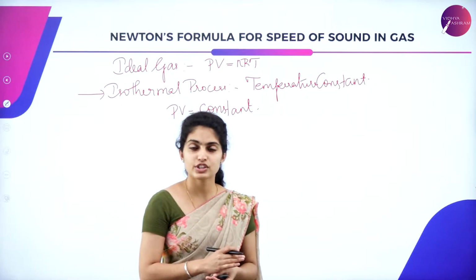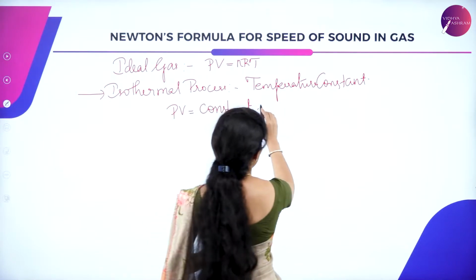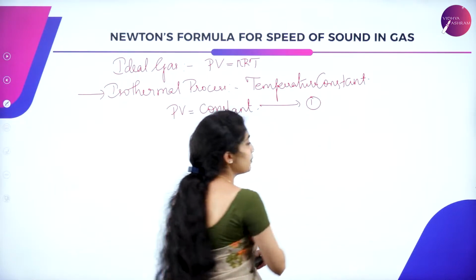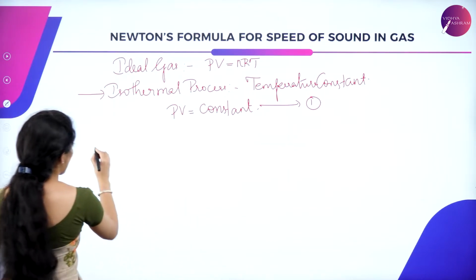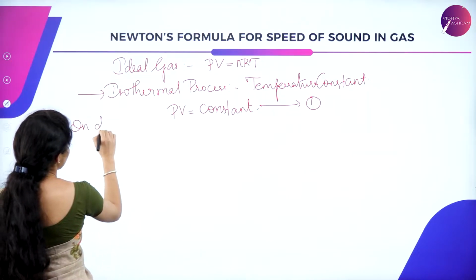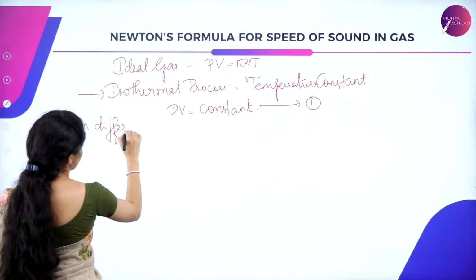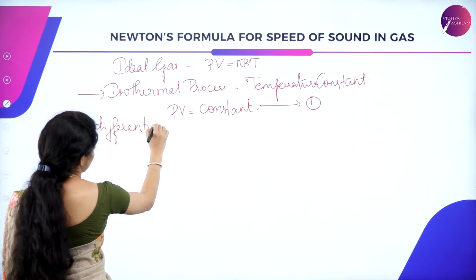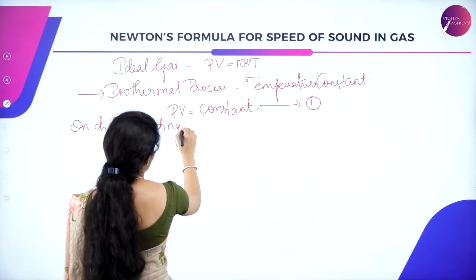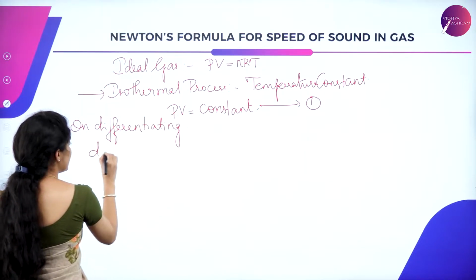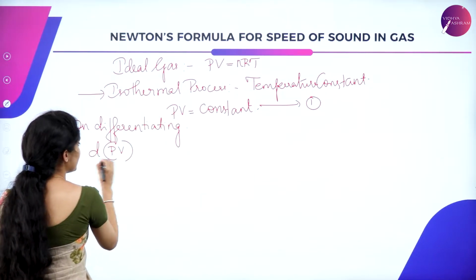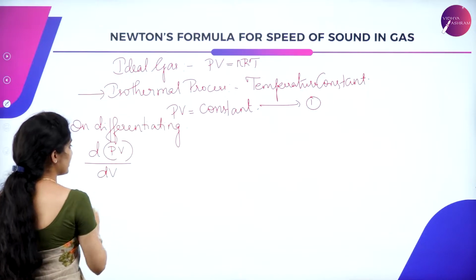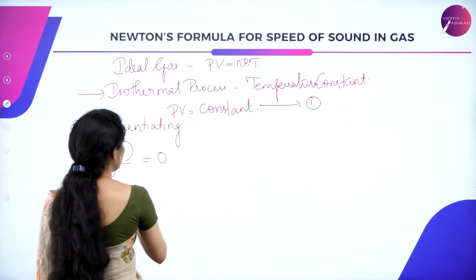Now let us differentiate this equation, that is equation 1, with respect to the volume. So on differentiating, we will have d of PV divided by dV, which is equal to constant.